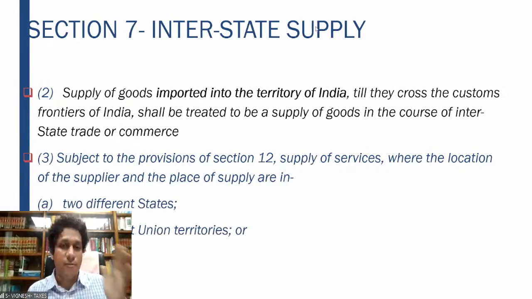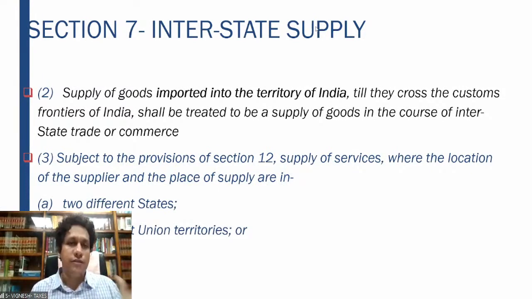7 subsection 1 and 7 subsection 2 of the IGST Act cover the supply of goods in interstate trade or commerce. Now 7 subsection 3 covers the provision with regard to supply of services.